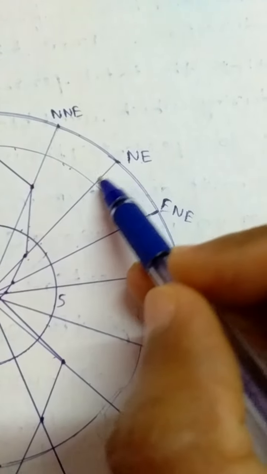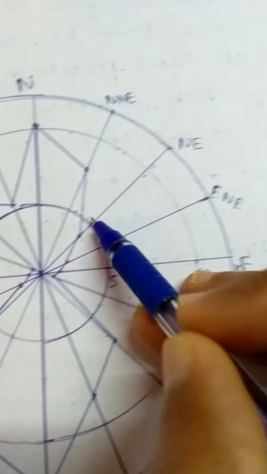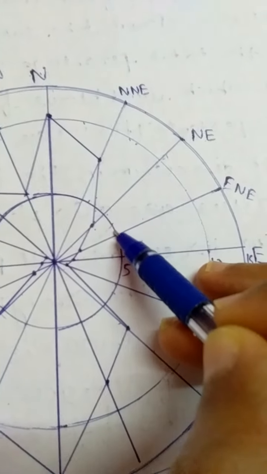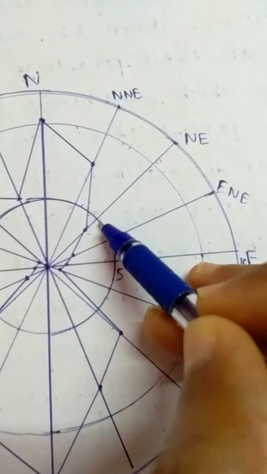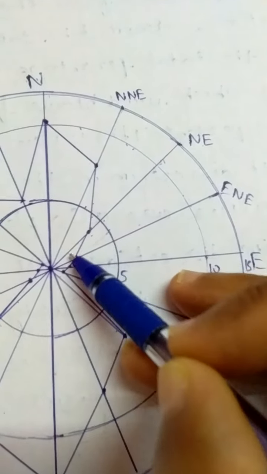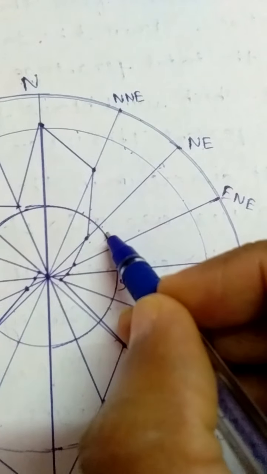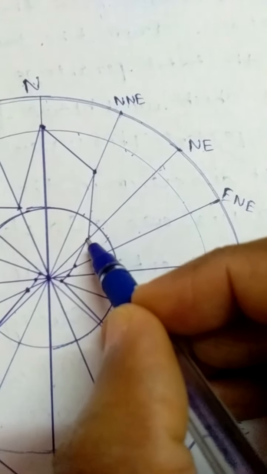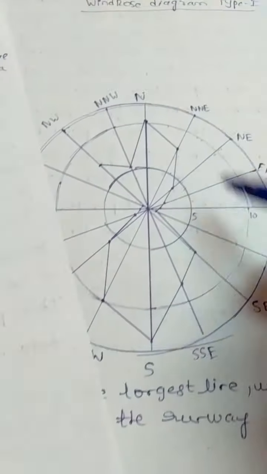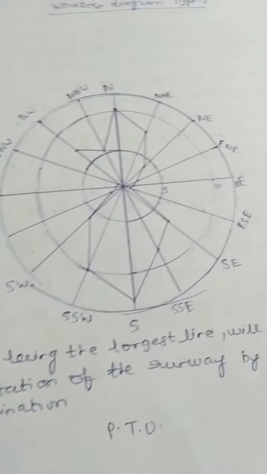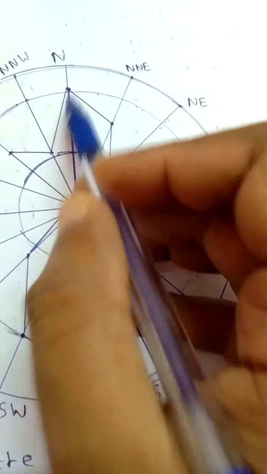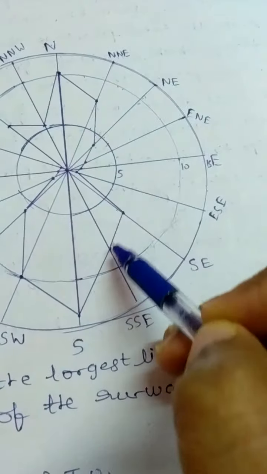Similarly, for the next direction, what is the percentage of time? 3.9. Now come to that line. This is the 5%. So 3.9 means it will remain within this circle. This is 5, and 3.9 is somewhere here. Similarly, for all the directions, you have to plot the points and then go on joining all these points.